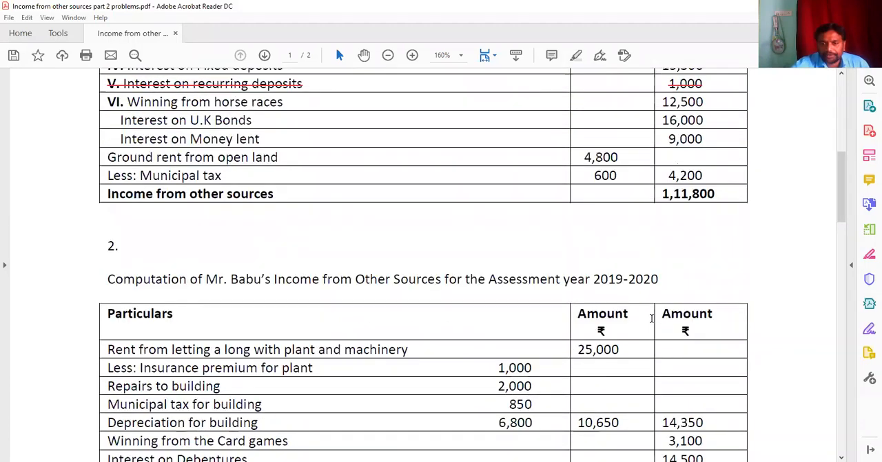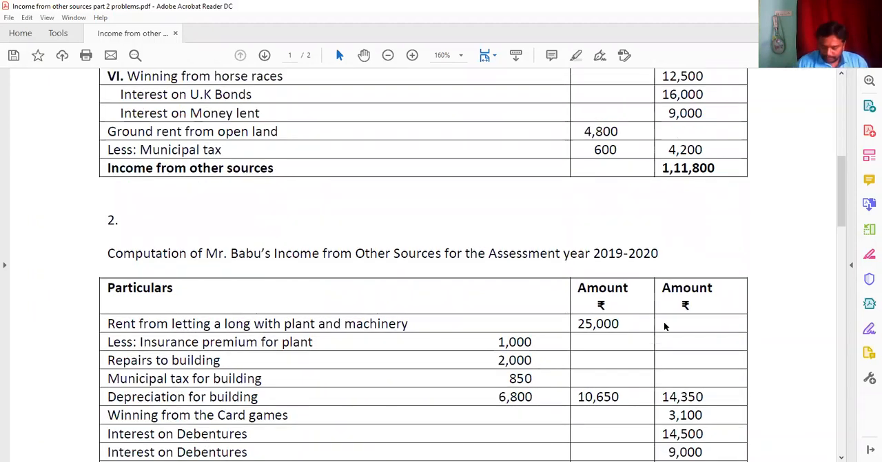Now look at the second one. Mr. Babu, an ordinary resident in India, during the relevant previous year for the current assessment year, submitted the following particulars of income. Compute the income from other sources. The rent from letting a building along with the plant and machinery. The rent of the building cannot be separated from the rent of plant and machinery. So here the rupees is 25,000. The related expenses are insurance premium paid, the repairs of building, municipal taxes, and the depreciation of building 6,800.